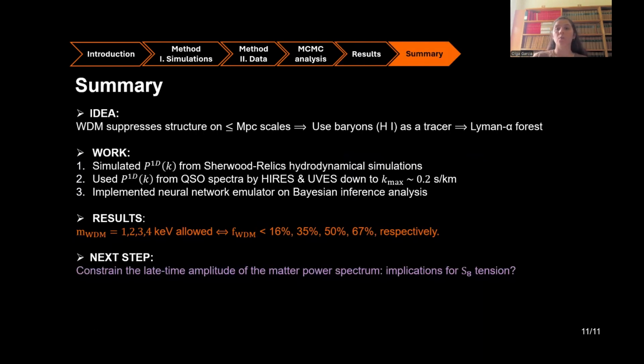So to summarize, we have provided strong constraints on these mixed dark matter models using the Lyman-α forest with an unprecedented resolution. And these results indicate that the data allows for a thermal relic of 1 kiloelectron-volt as long as it contributes less than 16% of the total matter energy density of the universe. And the next step would be to check what are the implications of these allowed mixed dark matter models by the Lyman-α forest for the S8 tension.